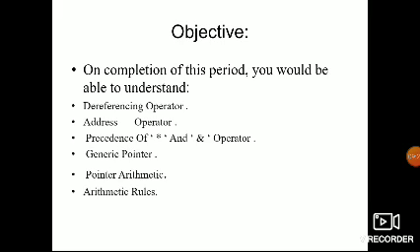Precedence means which has the highest priority, the star or the ampersand operator, which will be discussed. Generic pointers, arithmetic, and arithmetic rules. These are today's topics.